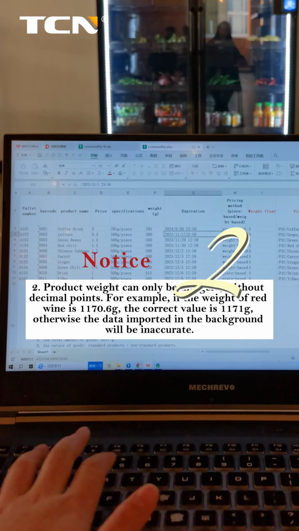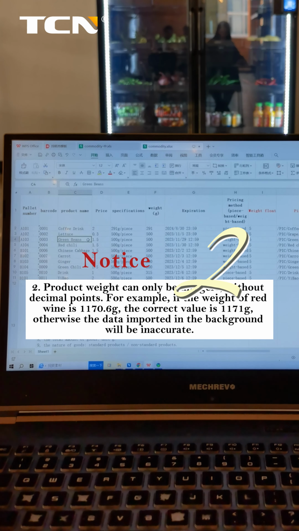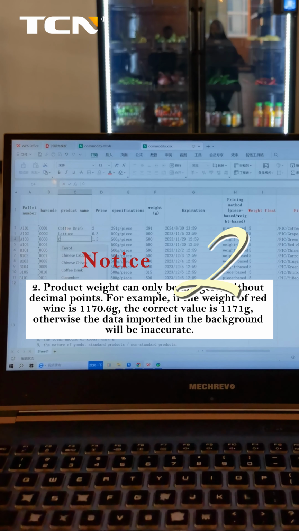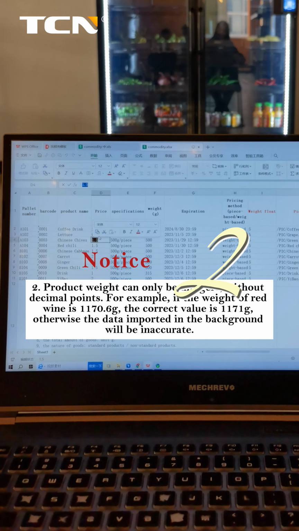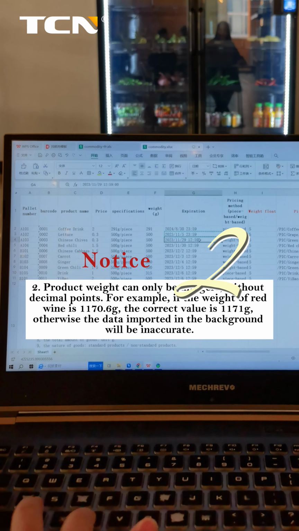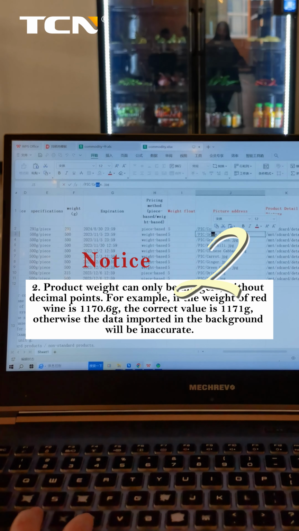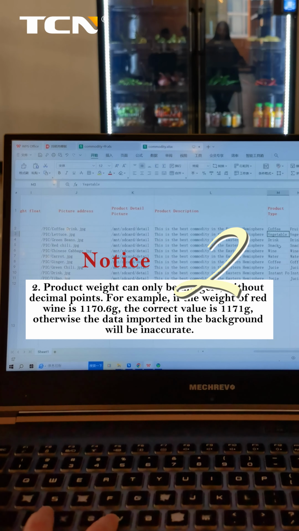2. Product weight can only be integers, without decimal points. For example, if the weight of red wine is 1,170.6 grams, the correct value is 1,171 grams. Otherwise, the data imported in the background will be inaccurate.